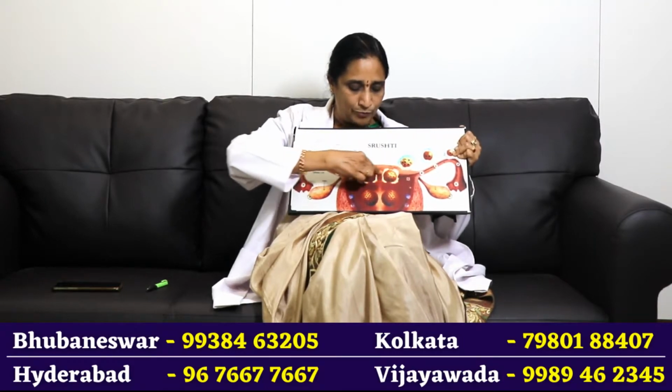This is the endometrial cavity. This is the uterus. Your uterus will not be this much; it will be very small, but just to explain to you, I am keeping this photo. This is the outer layer of the uterus, this is the middle layer, the myometrium, and the outer layer is the perimetrium. The inner layer of the uterus is called the endometrium. This endometrium is exactly the right bed for implantation of a baby. It is the place where the fetus gets implanted, and after that comes the growth and delivery.